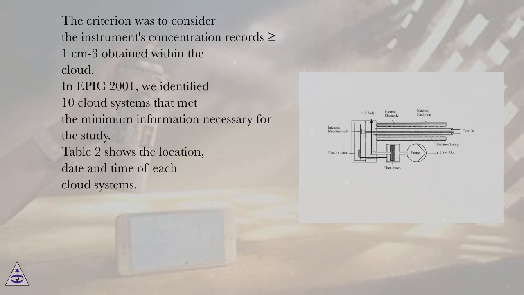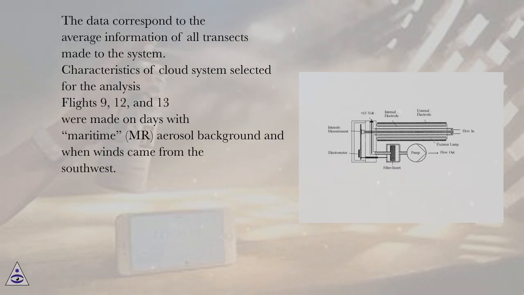In EPIC 2001, we identified 10 cloud systems that met the minimum information necessary for the study. Table 2 shows the location, date and time of each cloud system. The data correspond to the average information of all transects made to the system. Characteristics of cloud systems selected for the analysis.